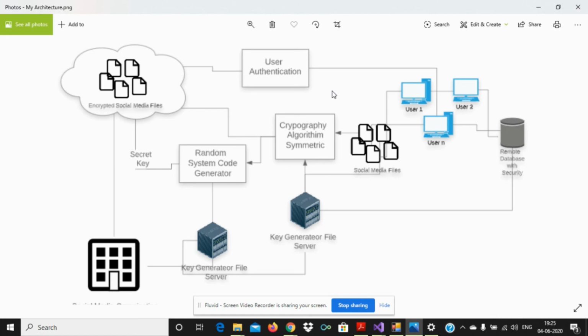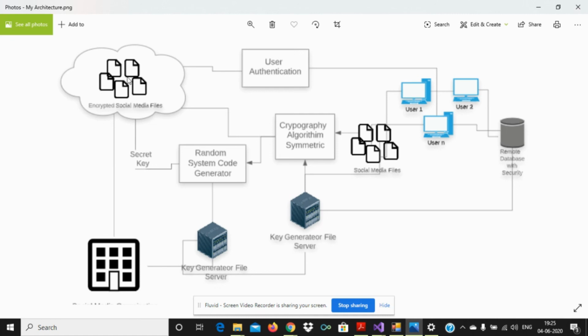For example, if anyone is using a Facebook server, they will be saving in a partial database, and this output is again encrypted with a random system code generator. This is a random system, there is no specific logic for this, and this combines and gives a secret value, and that is saved in the cloud.